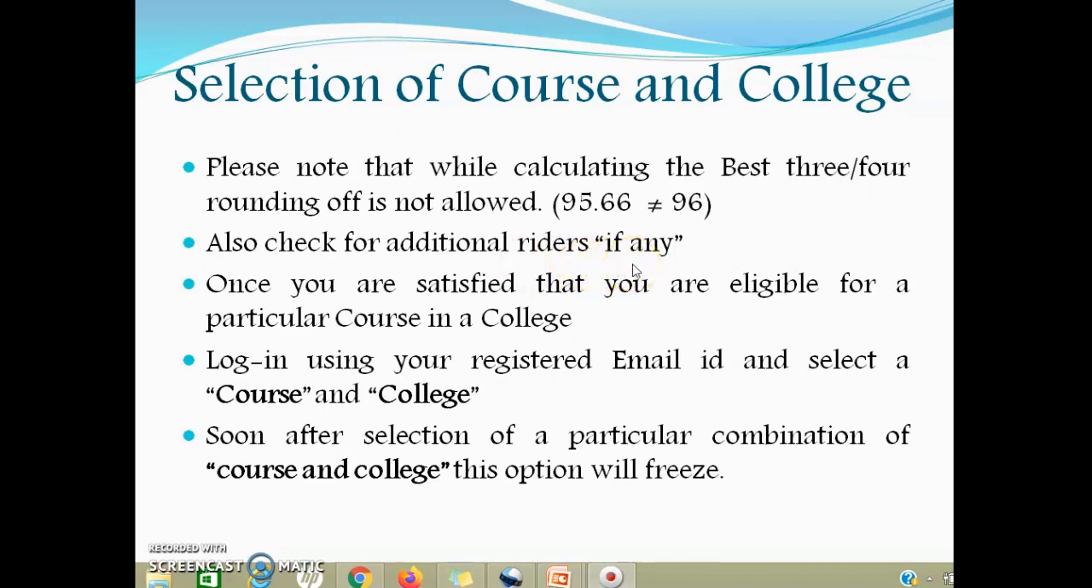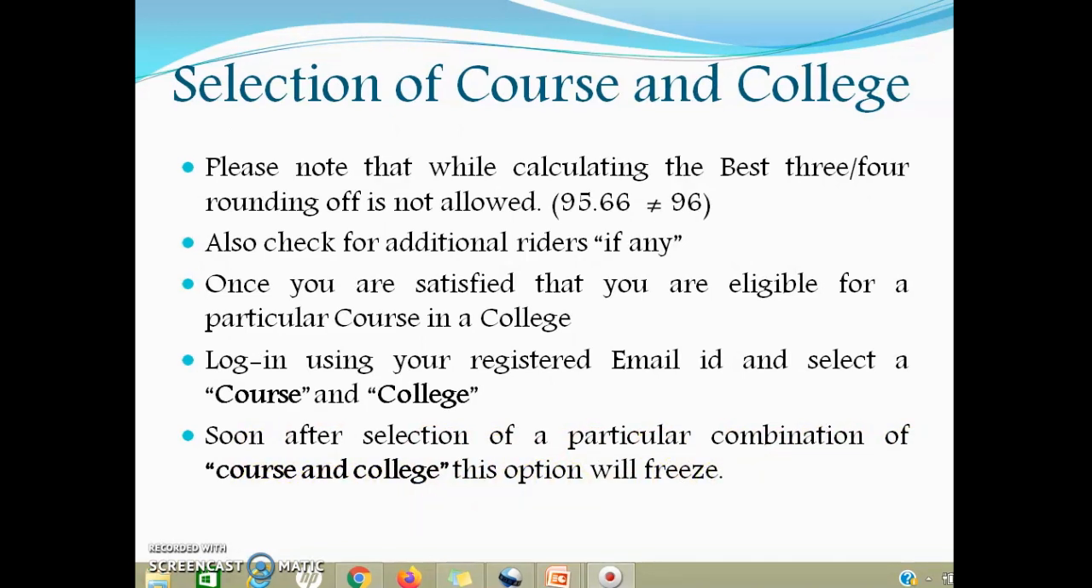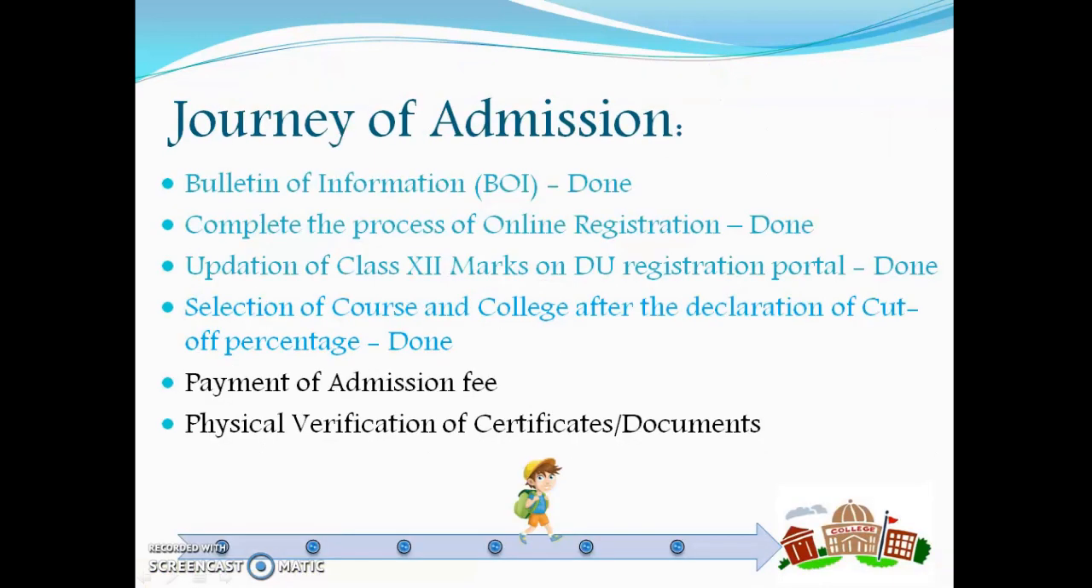Also check for additional riders if any. Like sometimes there is a requirement of a specific subject if you are seeking admission in a specific course. So for this you are advised to read the Bulletin of Information carefully. Now once you are satisfied that you are eligible for a particular course in a college, log in using your registered email ID and select a course and a college. Soon after selection of a particular combination of course and college, this option will freeze. So with this, you are done with the fourth step and you have selected the course and college.